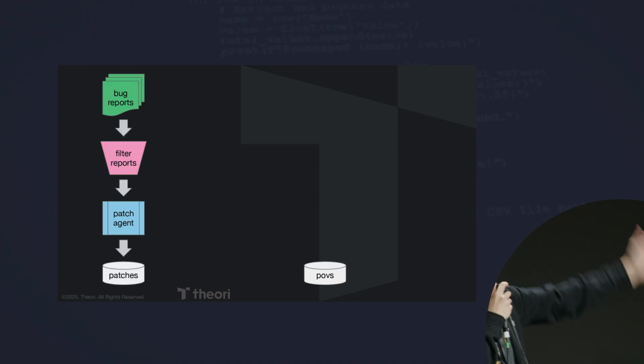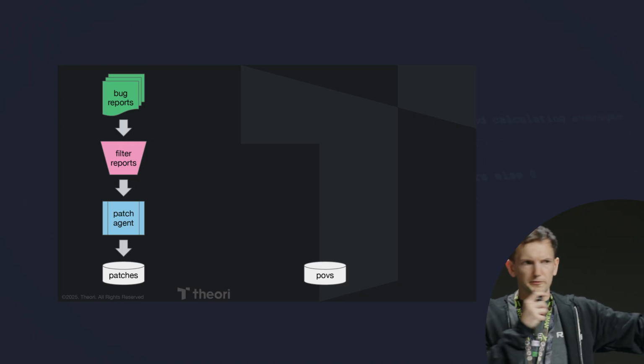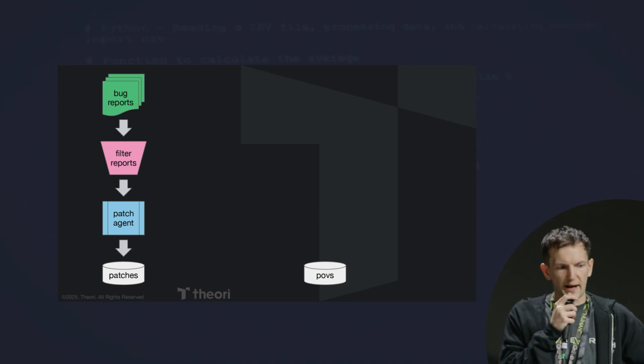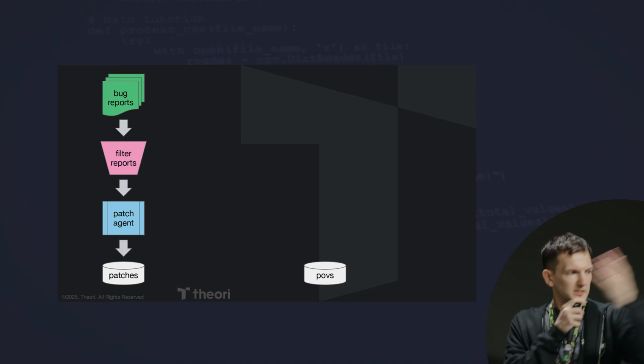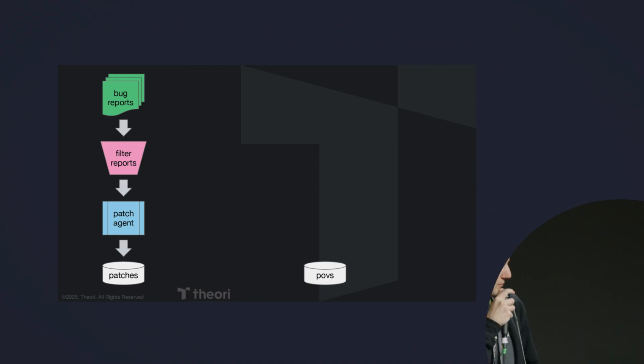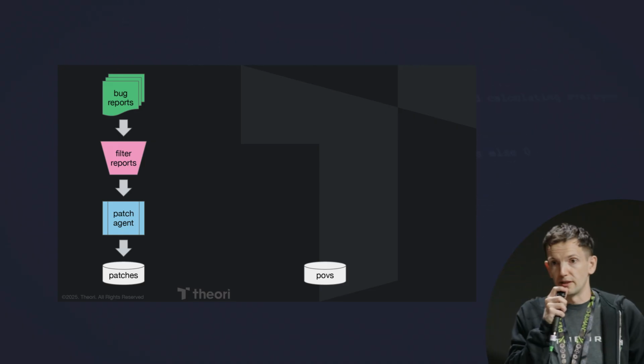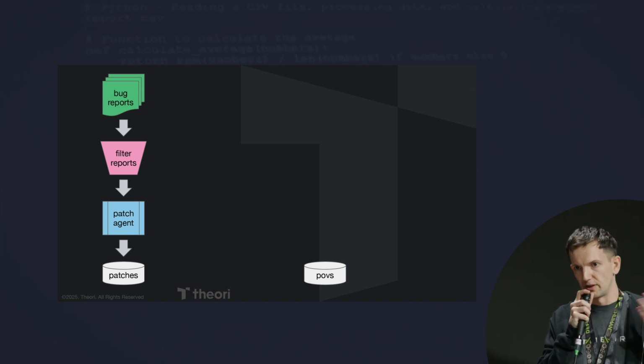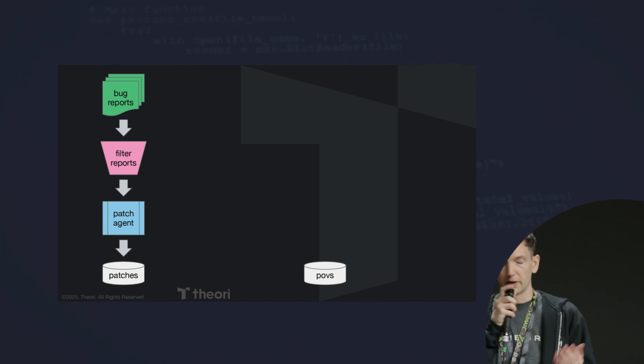Great. We have a wonderful pipeline. We get bug reports. We filter them. We patch them. We make patches. We have POVs that are not being generated because that's not what this is doing. So, OK, how are we making POVs, right? How do we actually make inputs to trigger these bugs and demonstrate that this is a real bug?